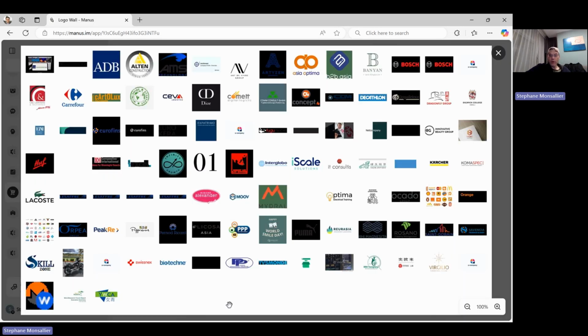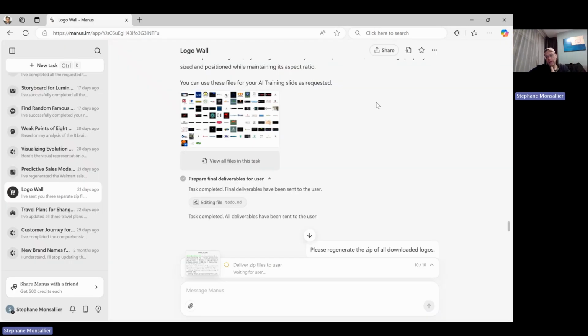Right. So we got more logos, many more actually. So that was good for the search. We still have some issues with the black background. Some come out with black background, some come out transparent. Some are duplicates, like this one. Bosch is a duplicate. But better than the first one. Actually good enough, probably, for us to go to what we wanted to do all the way, which is download the zip file and do it ourselves.